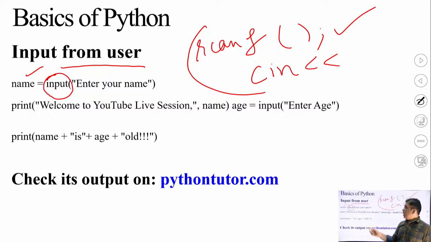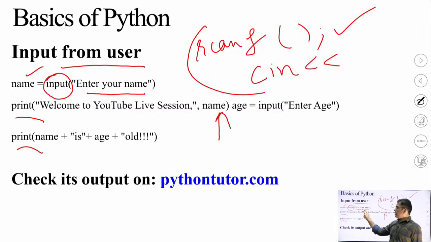required to include. Now this input function will prompt a message on the screen, enter your name, and a blinking cursor or an underscore character will be there. That means the system is waiting for the user to write some name. Then in this print statement, I have used two print functions here. The first print function will say welcome to YouTube live session, comma, name. Now I have written enter your name as Vikas. So Vikas will be stored in the variable name, and here the first message will be printed, welcome to YouTube live session, name.